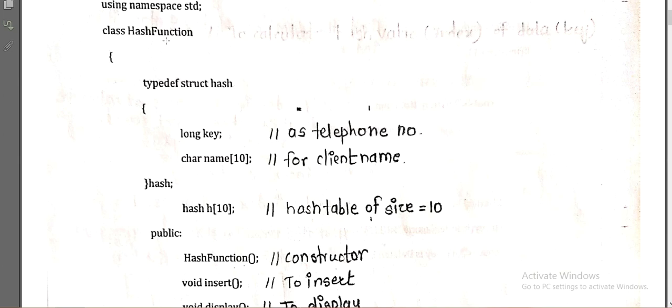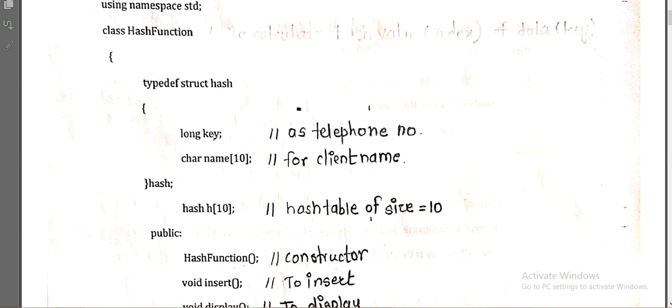Now what does the structure contain? We use a structure to store different data types. Different data types we can store in a single struct, for example student data and so on. Here we have created one structure hash. We are storing the key and the name.